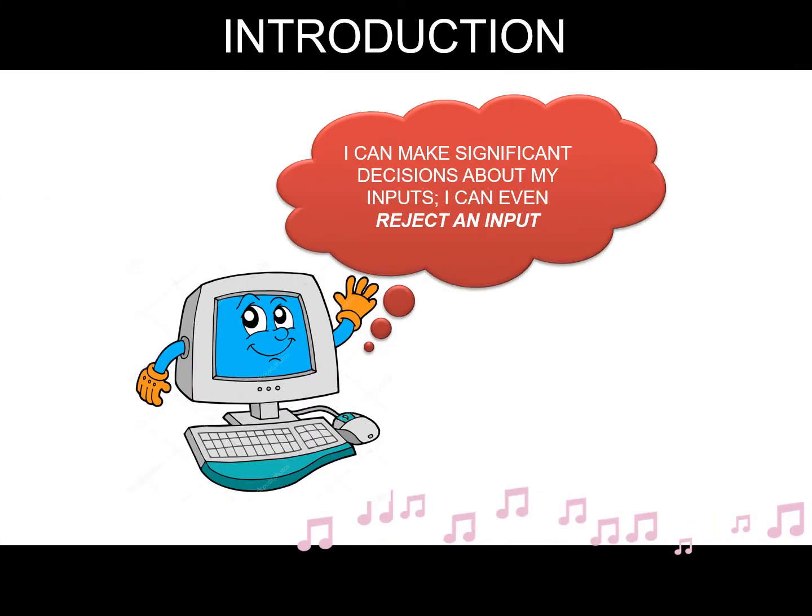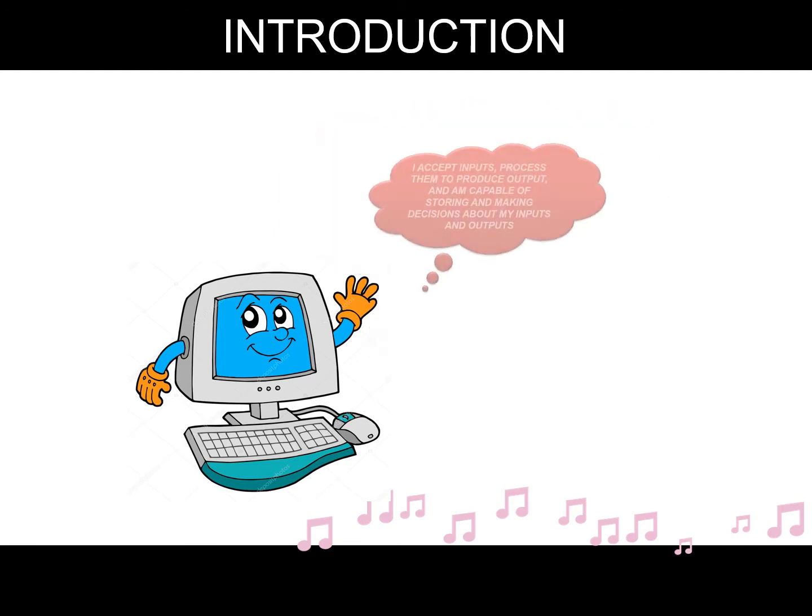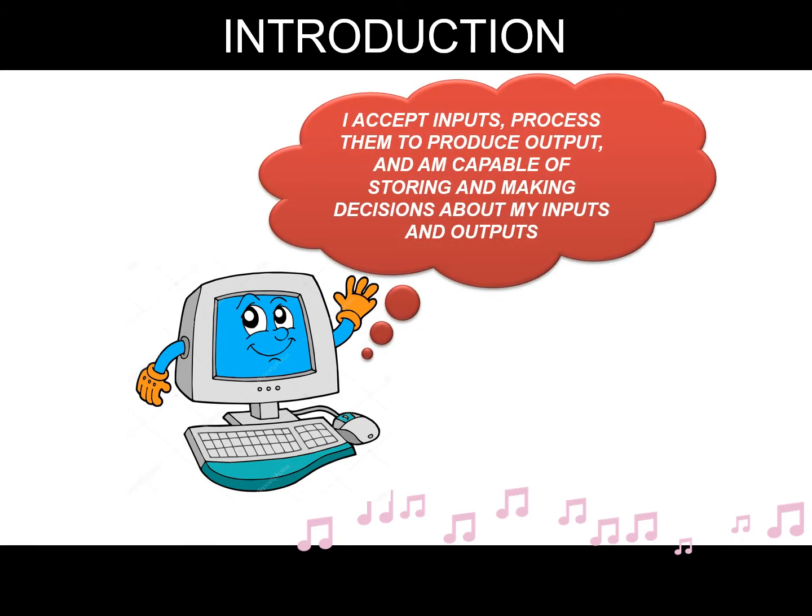A computer, on the other hand, makes significant decisions about its input. It can even reject an input. As such, a computer is a machine that accepts input, processes them to produce outputs, and is capable of storing and making decisions about its inputs and outputs.